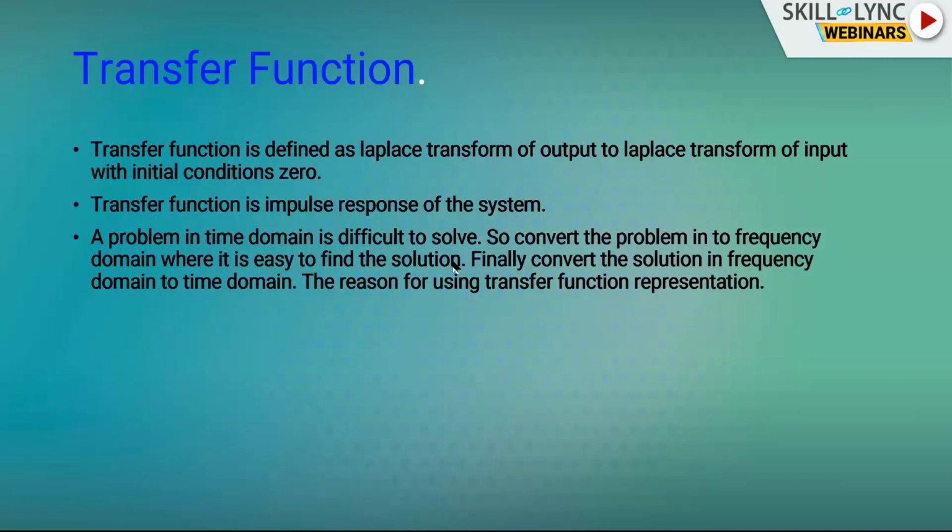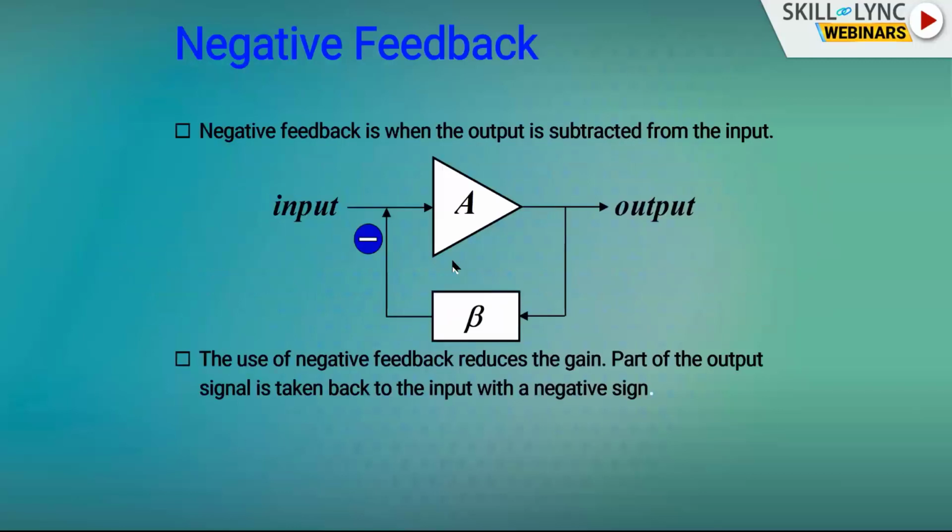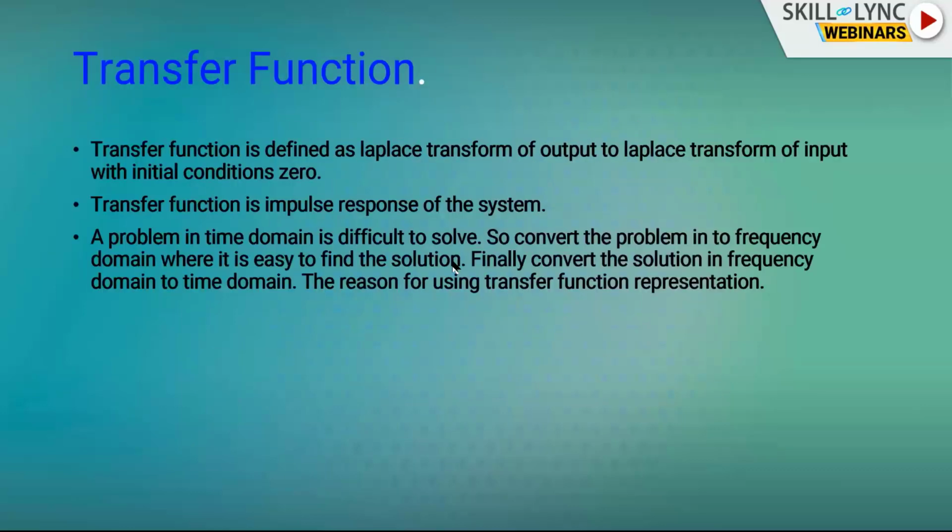But why are we going to transfer function? Let us see first. A problem in time domain is difficult to solve. So convert the problem into frequency domain where it is easy to find the solution. Finally, convert the solution in frequency domain to time domain. So this is the reason for using transfer function representation. We convert that problem into frequency domain, find the solution there, then convert that solution into time domain. By this way, we solve the problem easily. That is why we have transfer function representation.